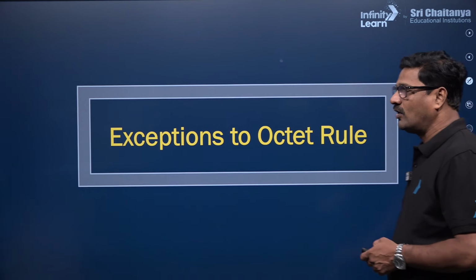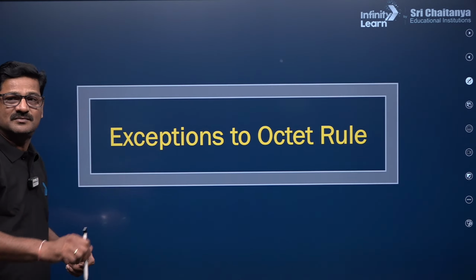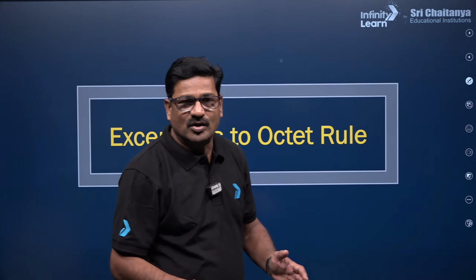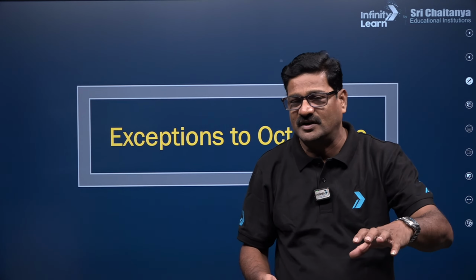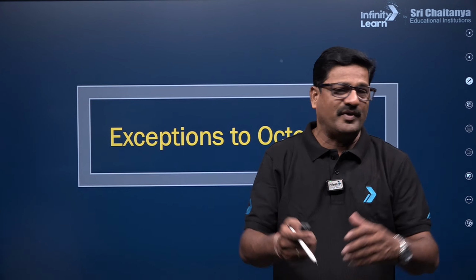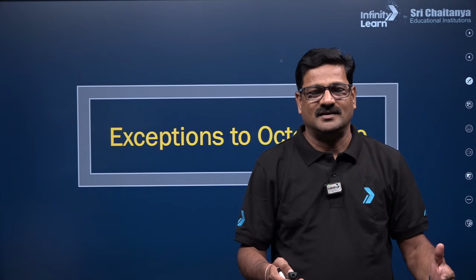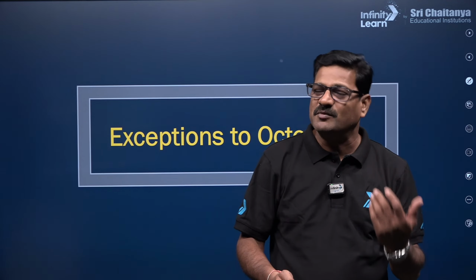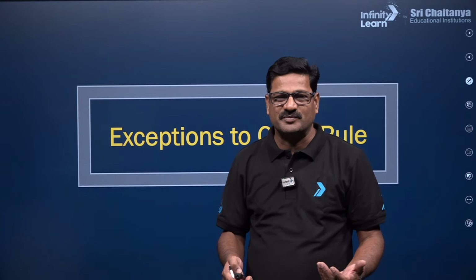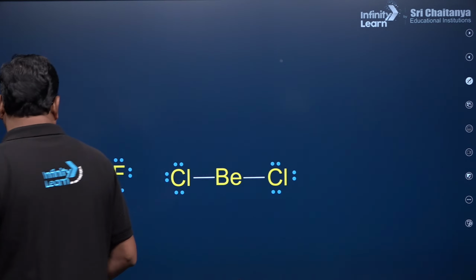Now, exceptions to the octet rule. Does every atom, every molecule, participate in and follow the octet rule? It may or may not. Why? It is not actually explained by Lewis theory. Certain stable molecules still do not follow the octet rule. Let me give you an example here.